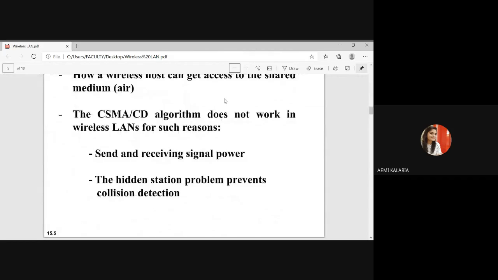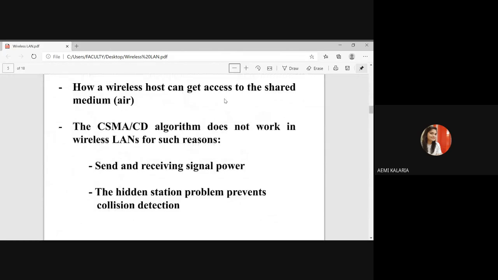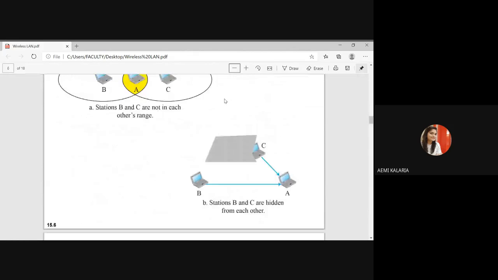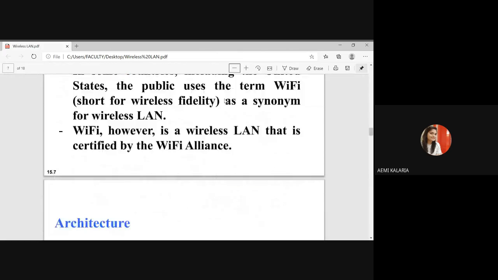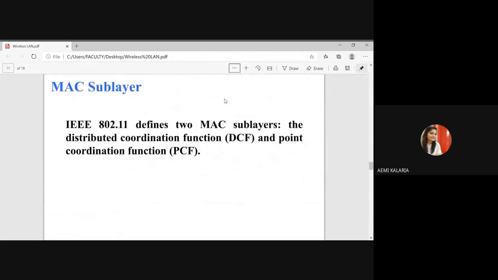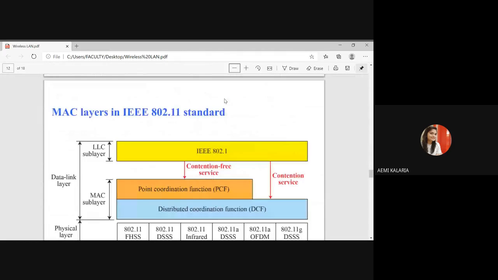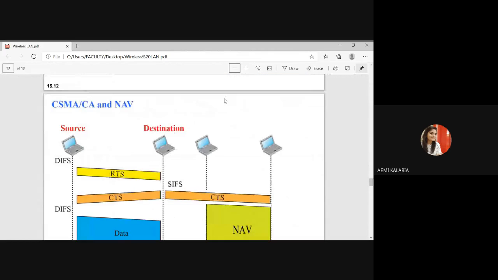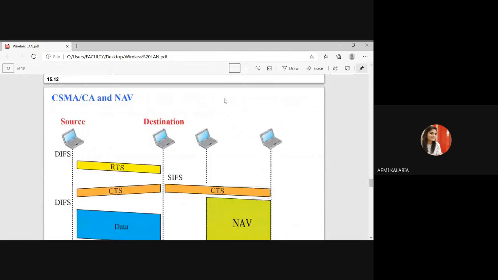In access control, why are we using only CSMA/CA and not CSMA/CD? Hidden station problem I'll discuss later on. Basic definition of wireless LAN extended service. Next, what are the sublayers that work on a wireless LAN? What is the CSMA/CA and NAV mechanism in wireless LAN? After that, I'll discuss the frame format of wireless LAN.